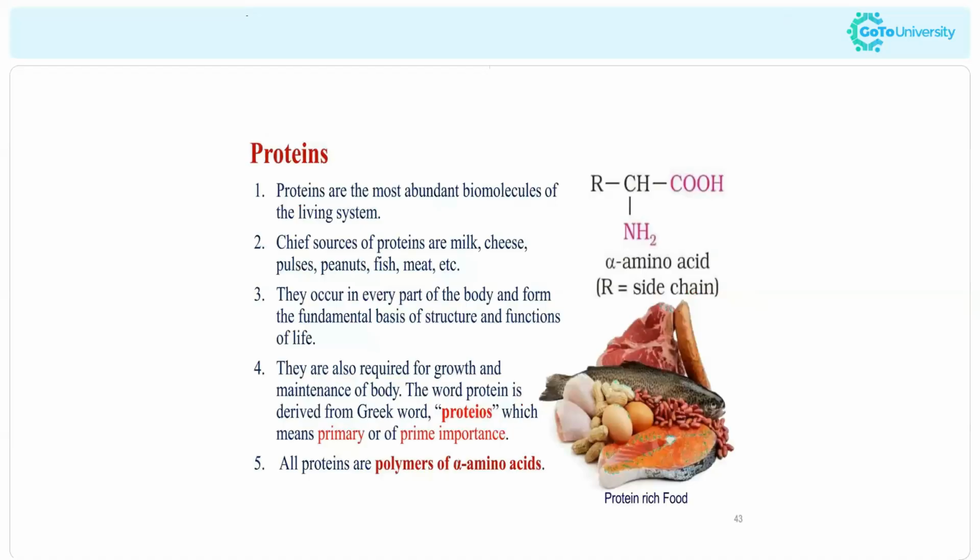Now we are moving to proteins. Proteins are the most abundant biomolecules in the living system, right? There are different sources of proteins, including milk, cheese, pulses, peanuts, fish, meat, and so on. This is very important for our body, right?